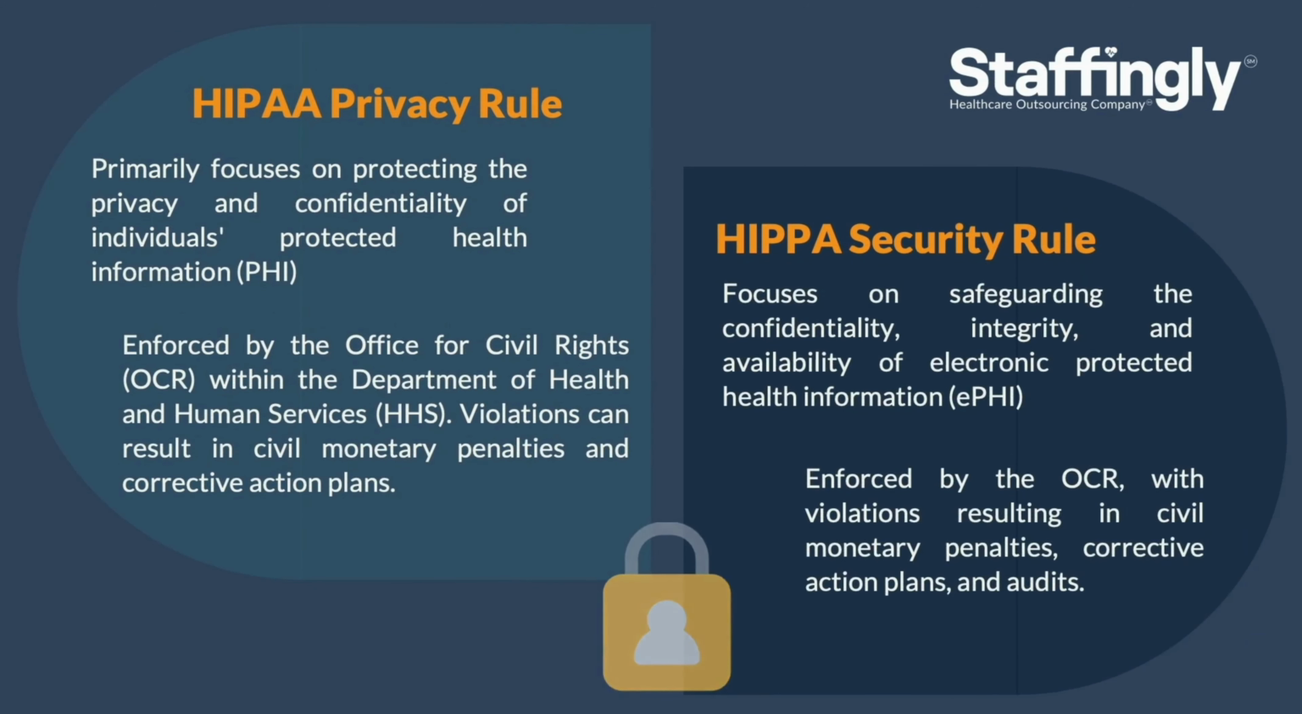The HIPAA Privacy Rule primarily focuses on protecting the privacy and confidentiality of individuals' protected health information, PHI, enforced by the Office for Civil Rights, OCR, within the Department of Health and Human Services, HHS. Violations can result in civil monetary penalties and corrective action plans. The HIPAA Security Rule focuses on safeguarding the confidentiality, integrity, and availability of electronic protected health information, ePHI, enforced by the OCR, with violations resulting in civil monetary penalties, corrective action plans, and audits.